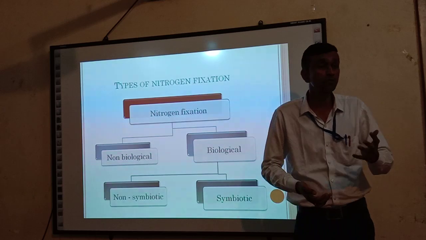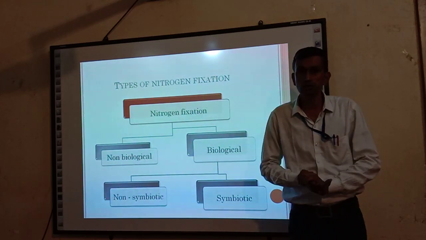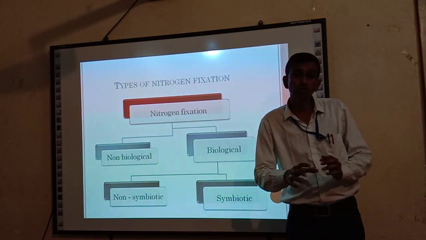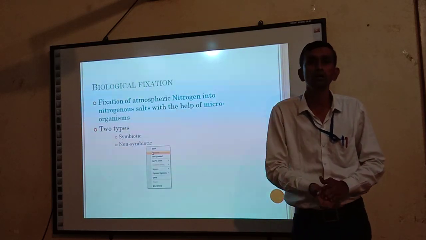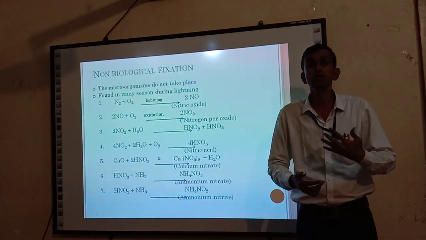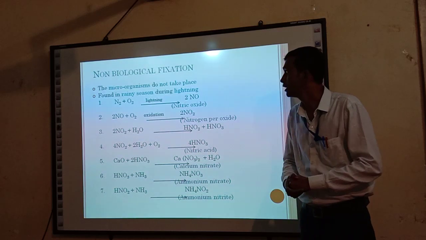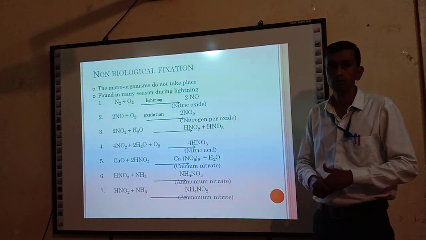Then we see the symbiotic nitrogen fixation. A few living organisms, microorganisms, a few fungi, fix the aerial nitrogen into nitrogenous compounds, but these living organisms are permanently associated with a parent plant. That association is called a mutual association, and that type of nitrogen fixation is called symbiotic nitrogen fixation. We see one by one.